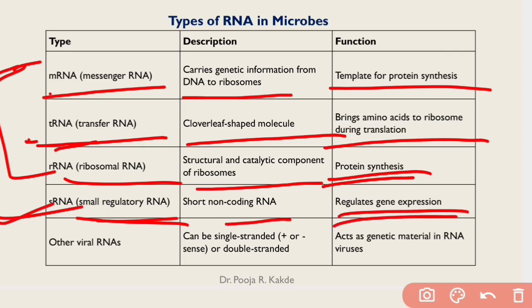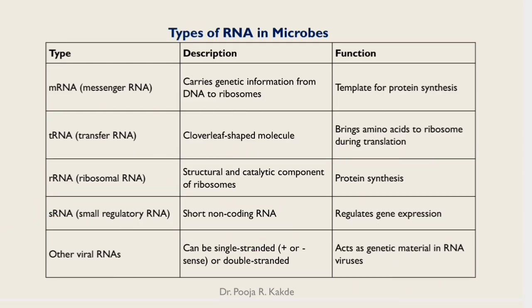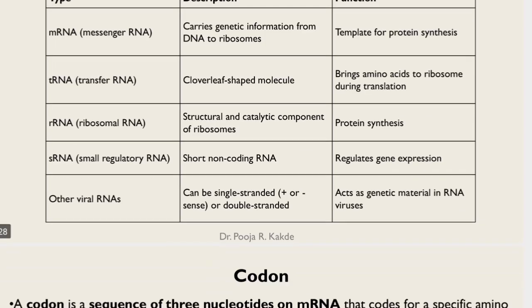Apart from these common RNAs, there are certain viral RNAs which can be single-stranded, positive sense or negative sense, or double-stranded RNA, and those act as genetic material in RNA viruses. For example, TMV, tobacco mosaic virus, contains RNA as genetic material, whereas adenovirus contains DNA as genetic material. So in case of viruses, they will contain either DNA or RNA as their genetic material. But prokaryotes like bacteria will always have DNA as their genetic material.